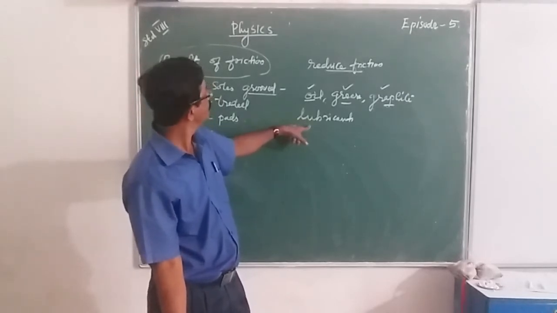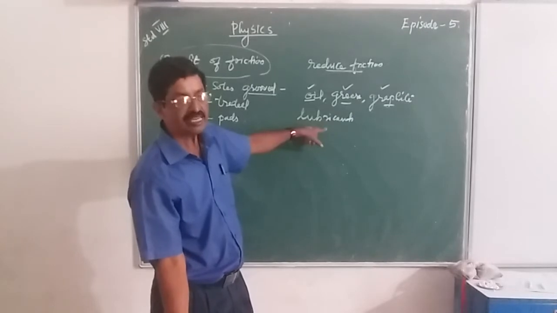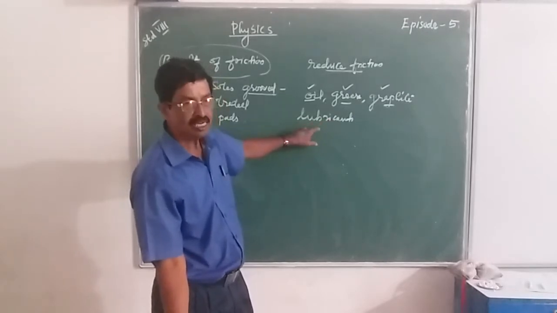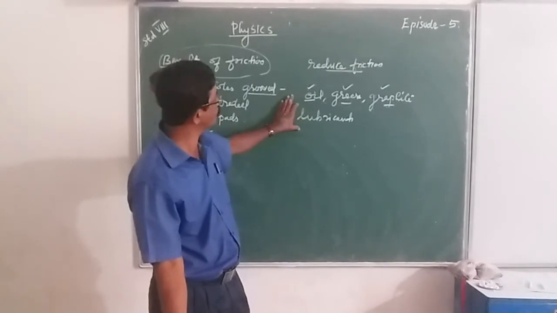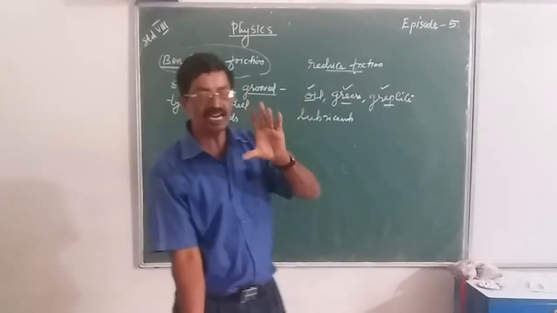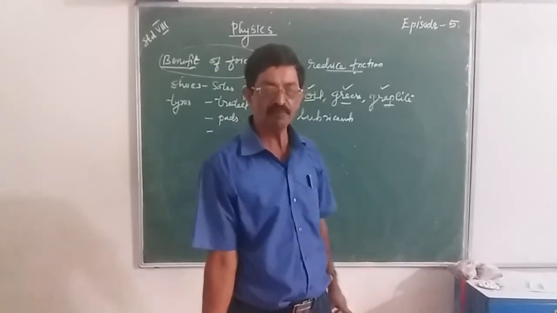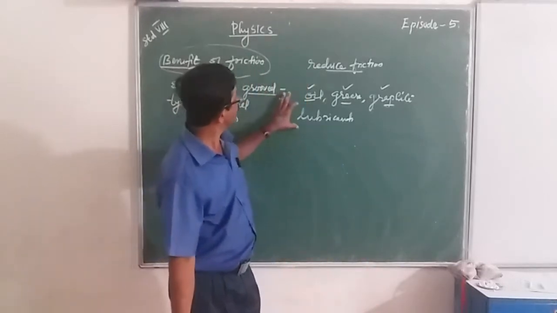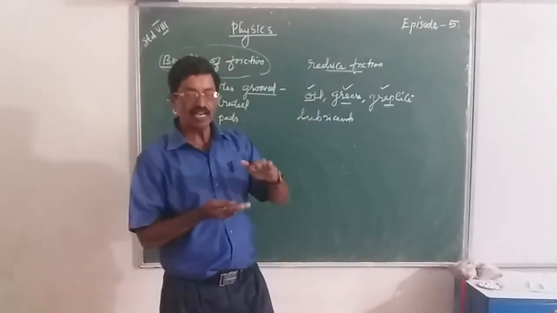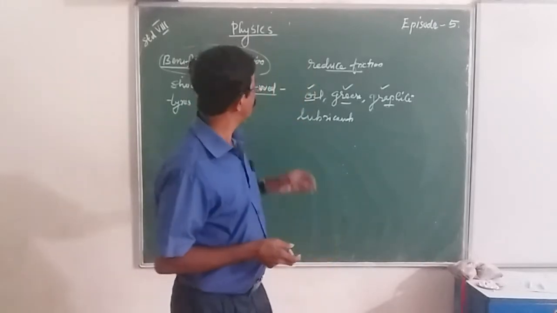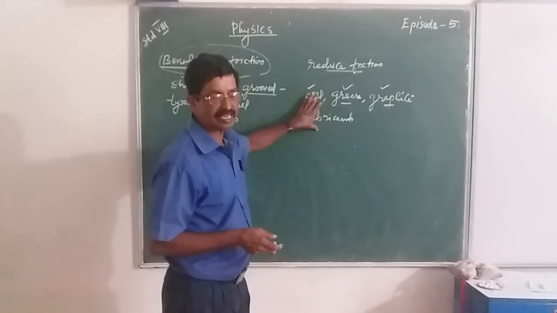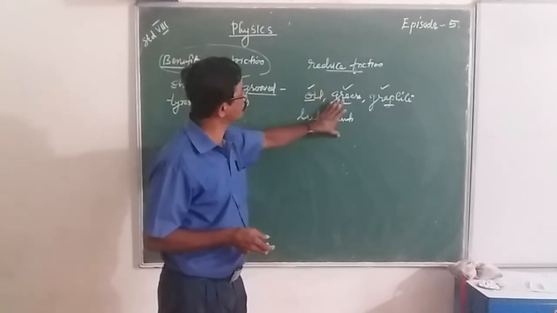What is the function of a lubricant? It helps to reduce friction between the moving parts. How does it reduce it? It forms a thin layer between the moving parts, and that thin layer reduces the irregularities of the surface, so that the surface moves easily, hence reducing friction.